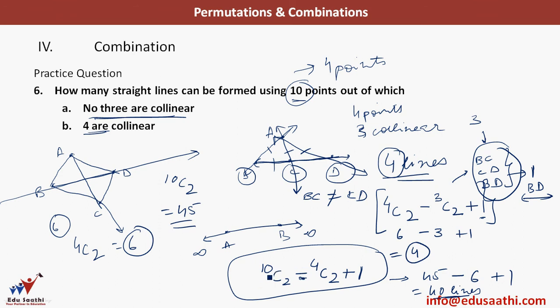So in case you don't remember, just remember this formula, that you need to find the total number of lines, which is given by this. If all points were non-collinear, subtract the number of lines that can be formed using the collinear points, and add 1. Don't forget this, because you will at least add once the line in that direction. Okay, so I hope this is clear.